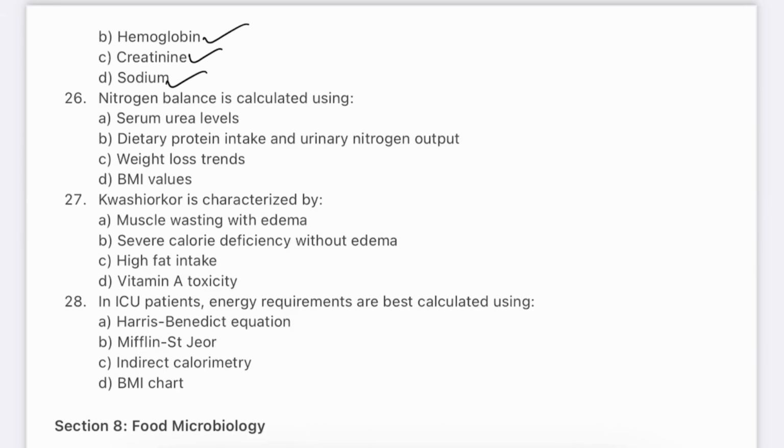Question number 26. Nitrogen balance is calculated using: serum urea levels, dietary protein intake and urinary nitrogen output, weight loss trends, BMI values. The answer will be B, dietary protein intake and urinary nitrogen output. It helps assess whether the body is gaining, losing or maintaining lean tissues. Positive balance is seen in growth, recovery and pregnancy. Negative balance indicates catabolism, infection or underfeeding.